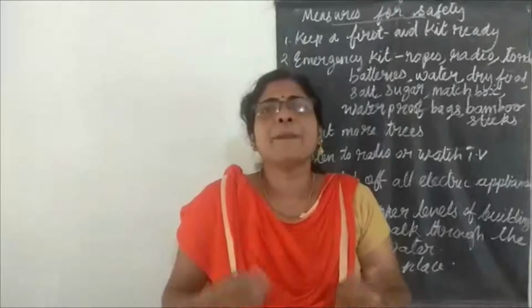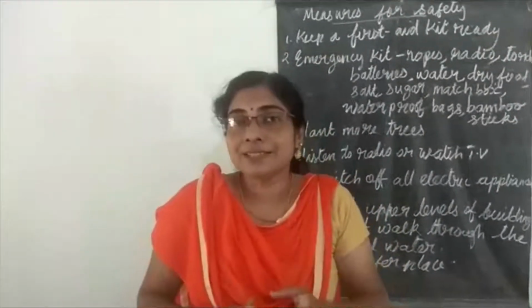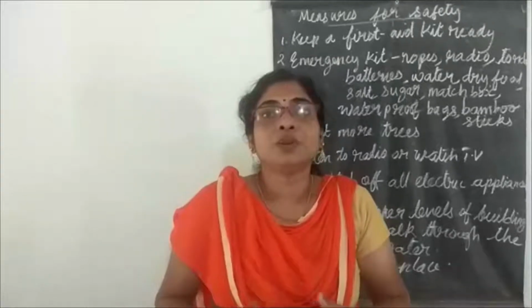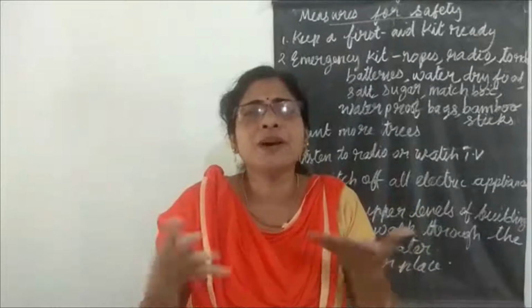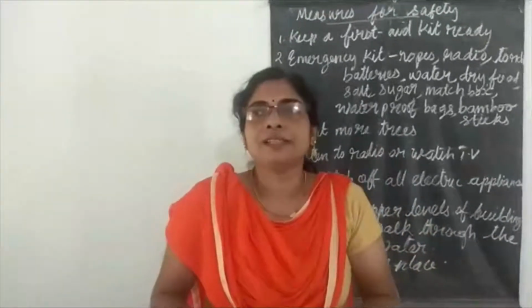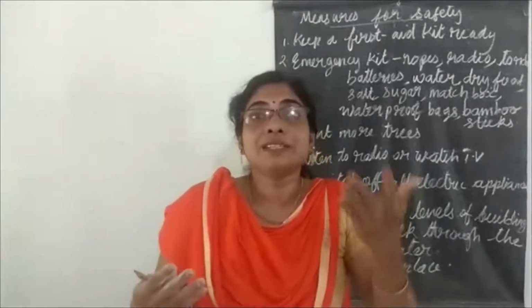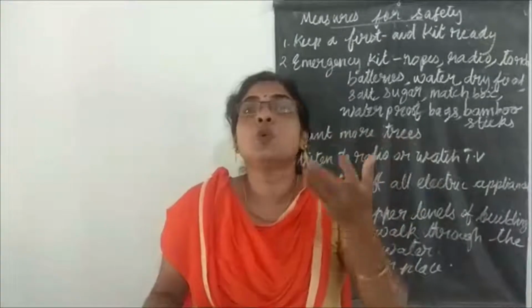And when it happens, do you remember in 2018 what happened? There was excessive rainfall. നല്ല കണ്ടമാനം മഴയായിരുന്നു, isn't it? Excessive rainfall. It also happens when there is great snow melting.